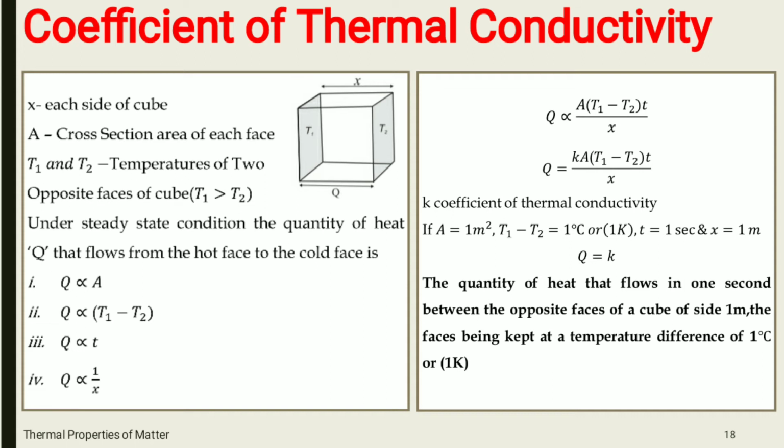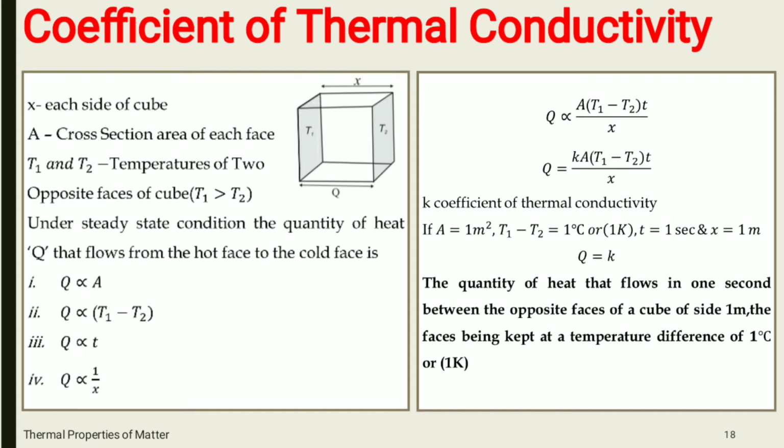Under steady state condition, T1 is the hot end and T2 is the cold end, so the temperature T2 is less than T1, and it is constant and steady.